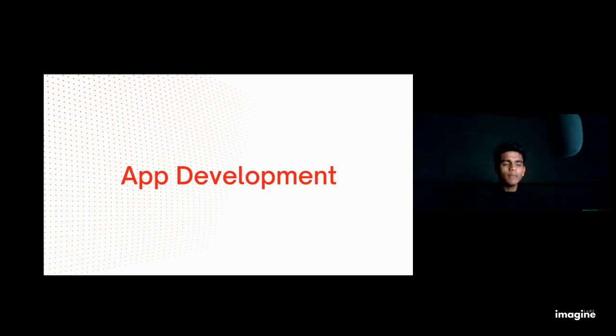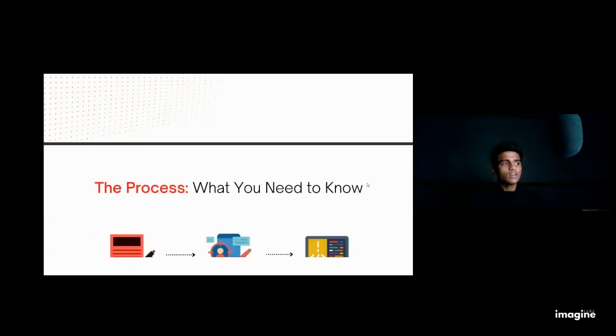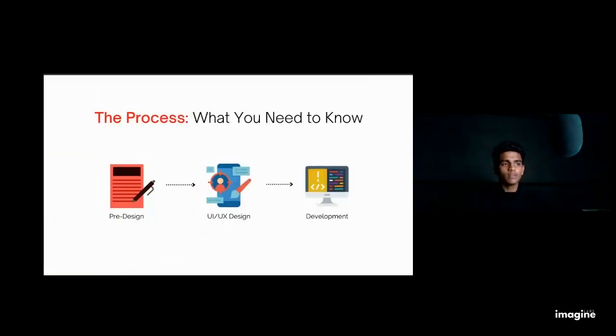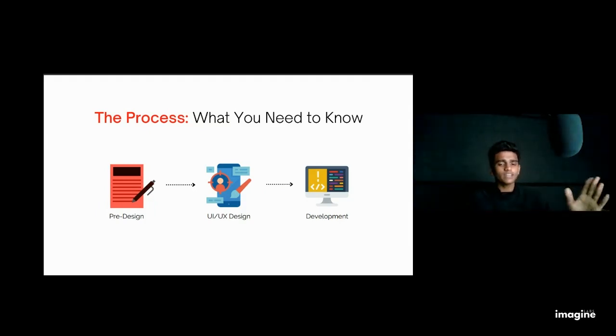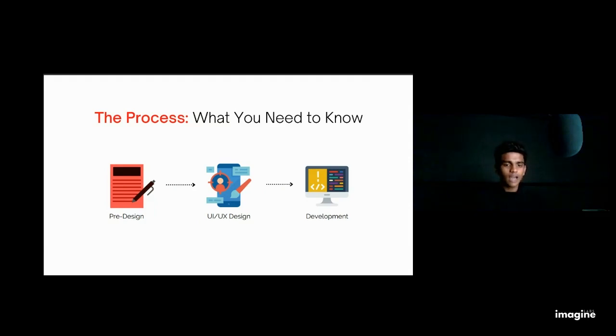Okay. So app development is basically the process of creating Android and iOS apps, as you know. This traditional method, as you know, includes coding for the most part. Now there is a huge process in app development. Though the process looks small, it is actually a huge process. So initially we start with pre-design. Pre-design is designing an app with a paper and a pen. So it's like creating a blueprint of an app.